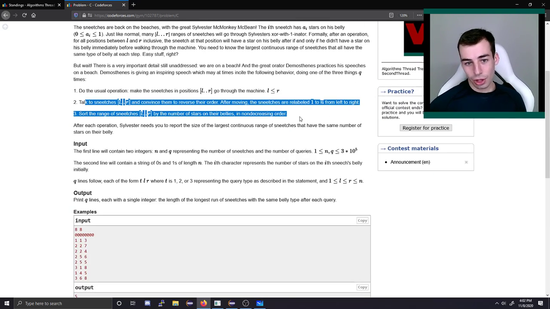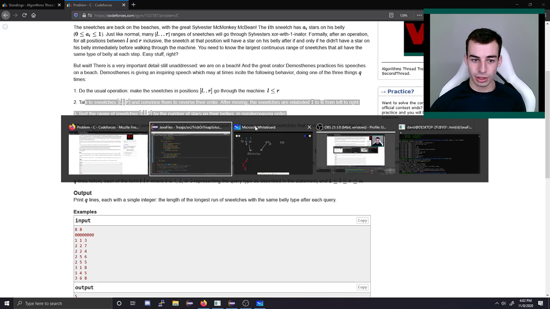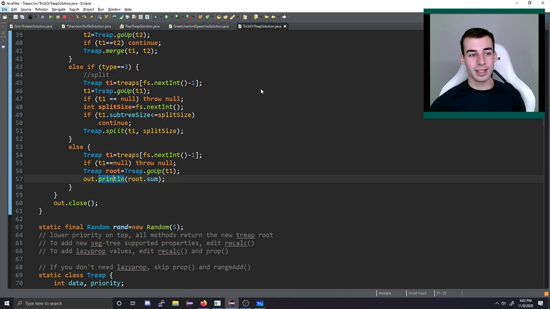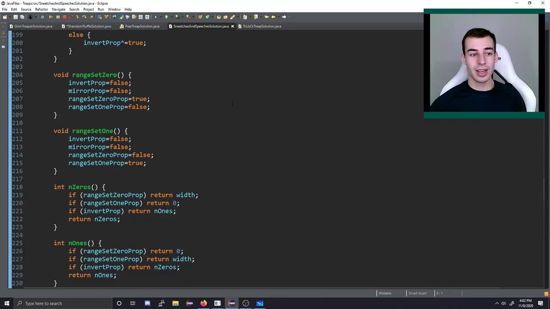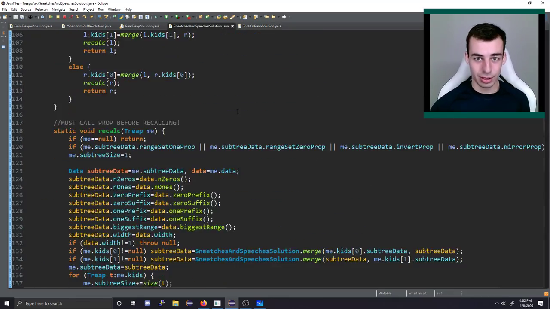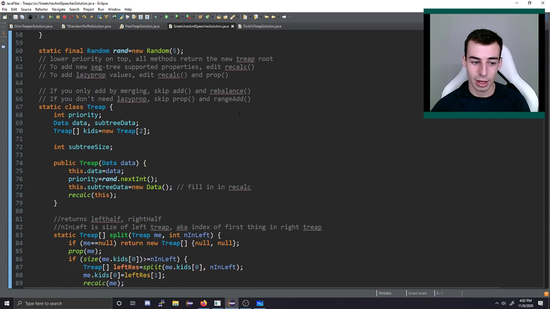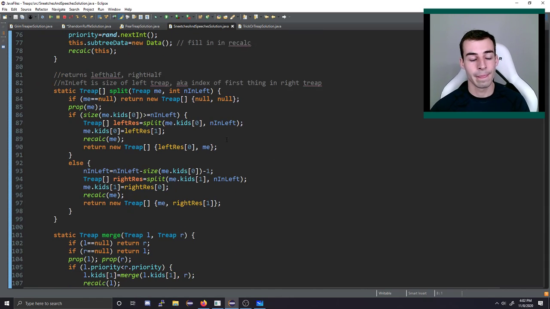Well, we know how to handle all of these operations separately on Treaps. We just have to be very careful with calculating the aggregate value for the Treap. So that's where almost all of the code to this problem is and why it's so challenging. Understanding that it's a Treap problem shouldn't be that difficult, but actually handling all of the different cases is something you have to be very careful with because it's easy to get wrong.